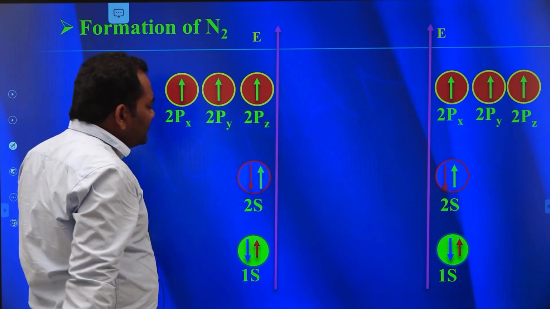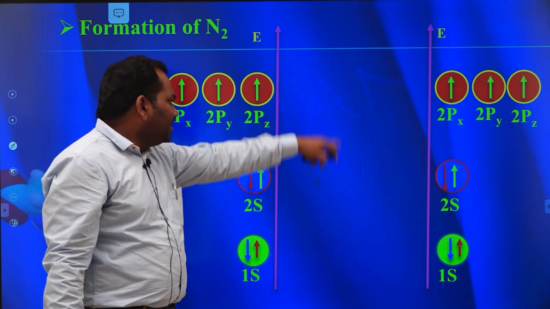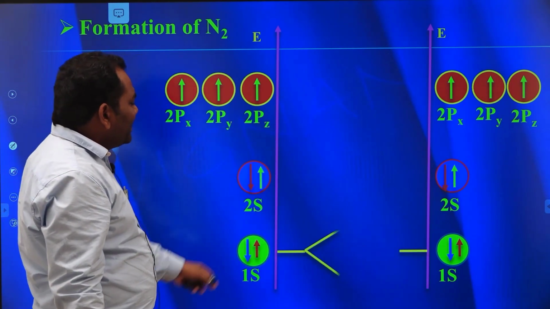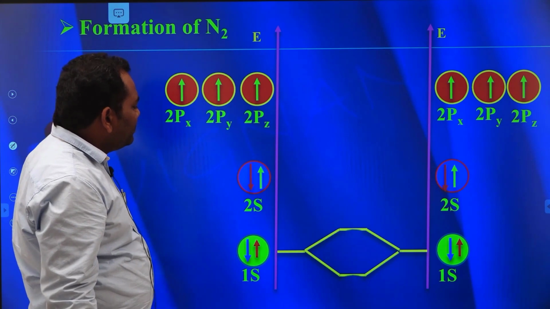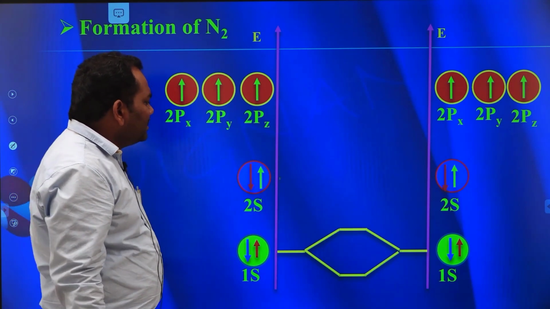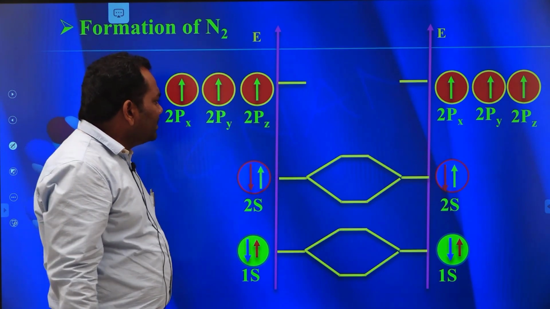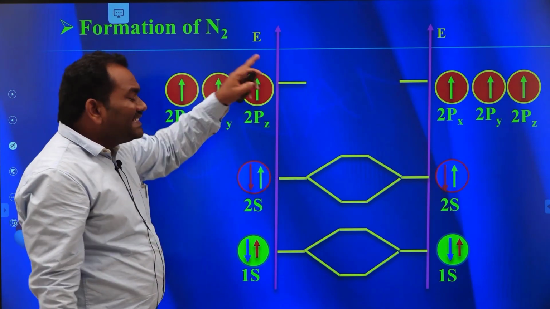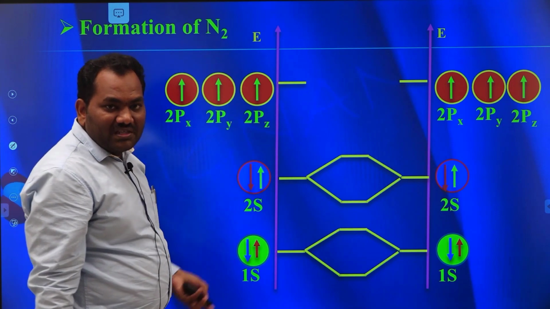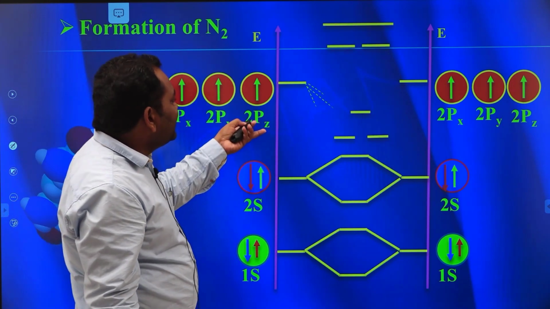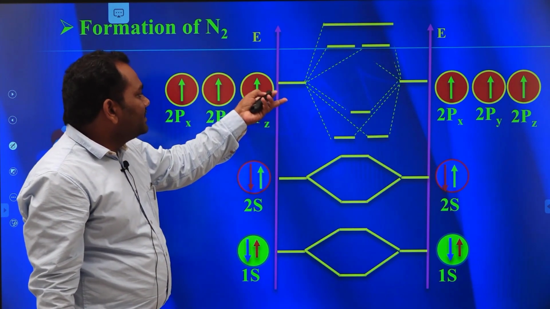These atomic orbitals combine to form molecular orbitals. First the 1s atomic orbitals combine to form 2 molecular orbitals, then the 2s atomic orbitals also combine to form 2 molecular orbitals. The 3 plus 3, 6 p atomic orbitals combine to form 6 molecular orbitals like this.